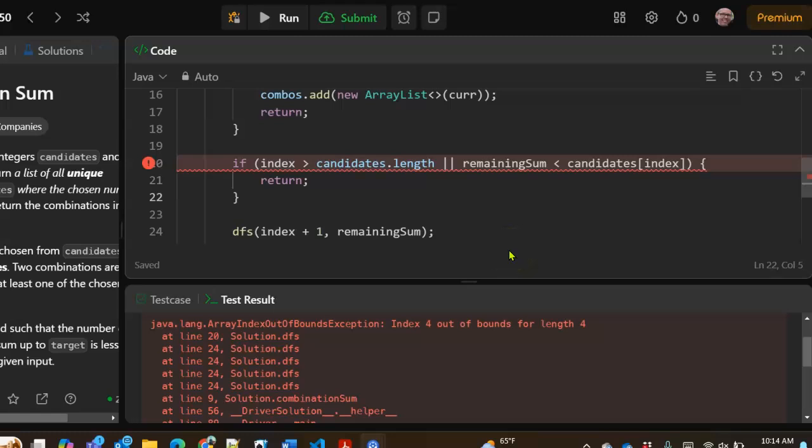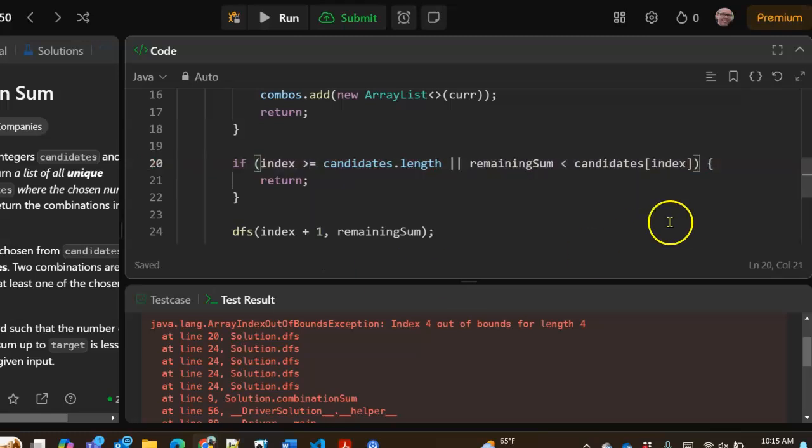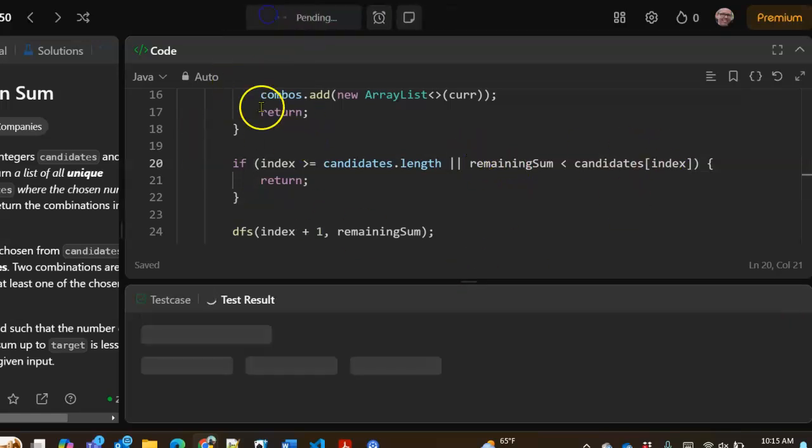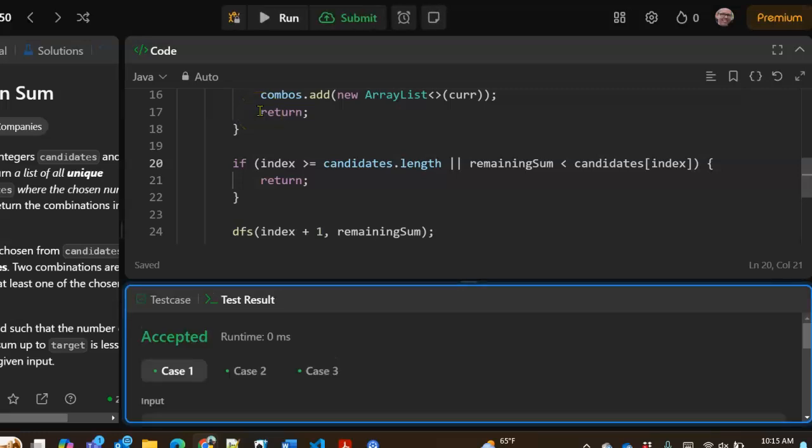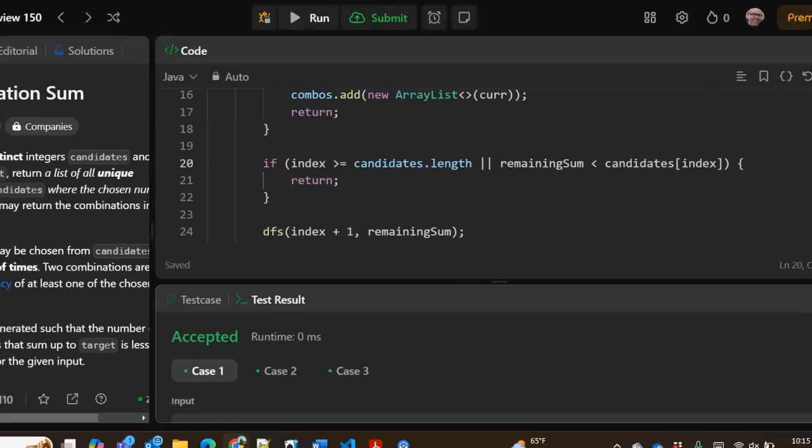I'm a little puzzled on that one. If index is greater than candidates length, or. That should short circuit and you would never get to the second part of the or. It should be greater than or equal to. All right, we'll try it again. Oh, that worked.